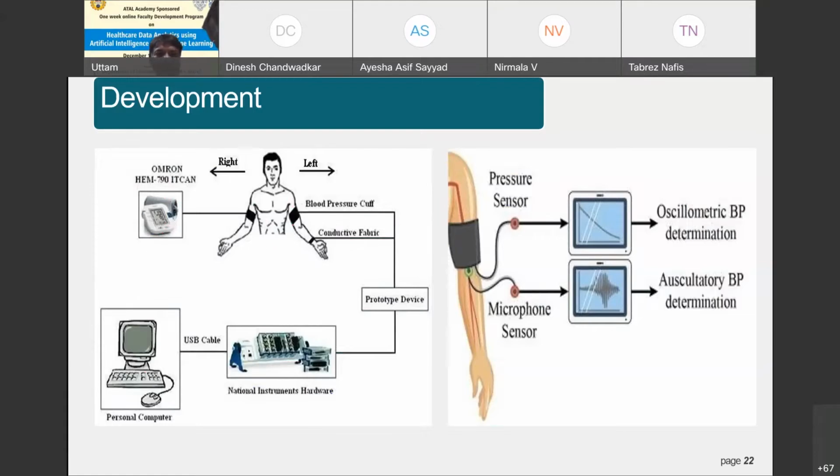Now you can see here the blood pressure curve. You can see conductive fabric, and the output of this prototype device is given to detect patient cuff, which can be analyzed here. Now you can see the red color in the arm is the brachial artery. So you can have a pressure sensor, and you can have a microphone. Microphone is especially used for measurement of oscillation. So you can see here oscillometric BP determination as well as oscillatory BP determination.